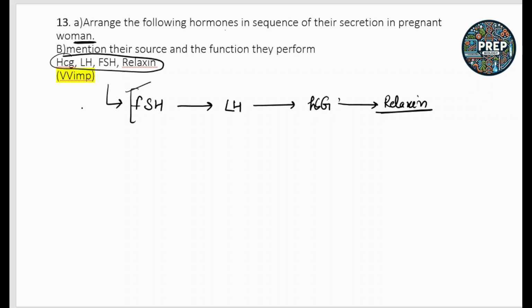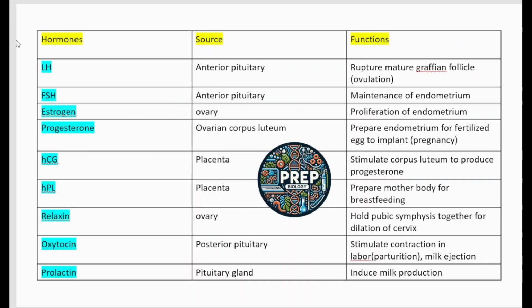So I have mentioned earlier that each and every hormone, their source of secretion and their function, is important. So I have made the chart which shows the different hormones like LH.